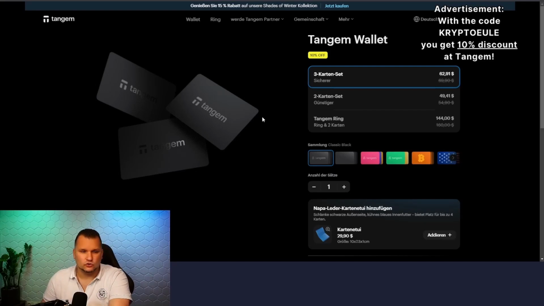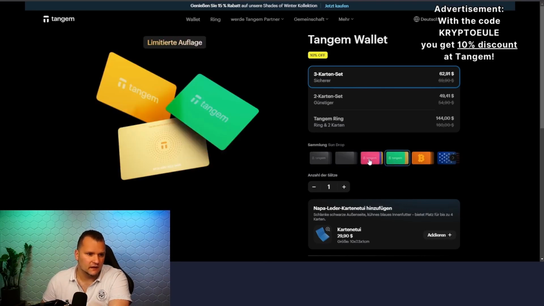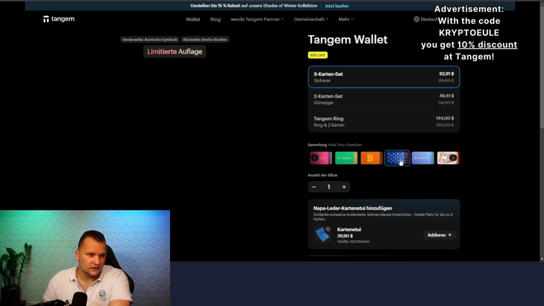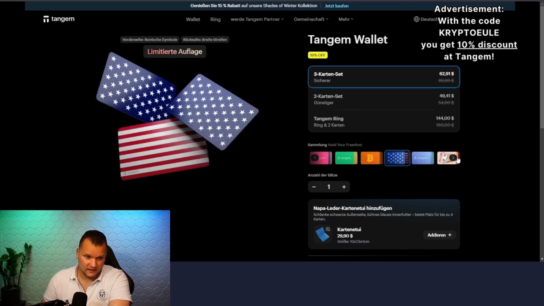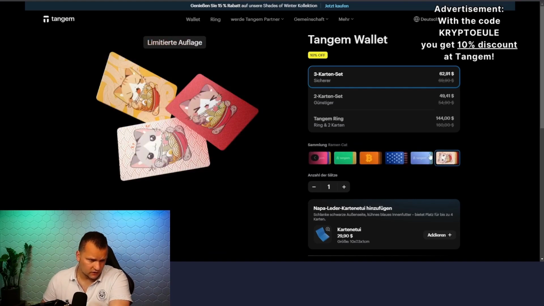Feel free to also choose from the current version, the regular black one, which will always be available. Then there's the Stealth, as just shown. Then there are the new summer editions. I've already ordered one of them. I think it's this one here. Then the Bitcoin wallet, which I still have here. Then the US wallet, which I also have here still packaged. Then the winter edition, which we will open shortly. And also some weird sushi noodle cat version. I don't have that one, and I'm not interested in it either.